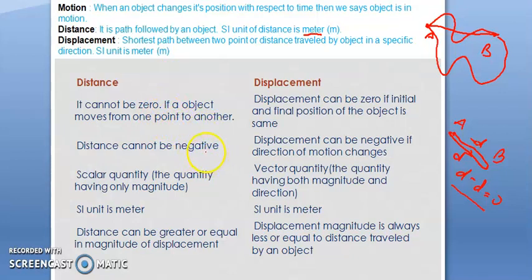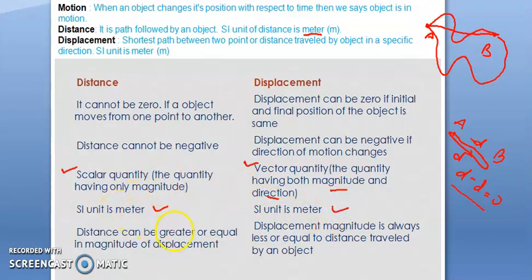Distance cannot be negative. We cannot say 5 kilometer negative, but in the case of displacement, if it changes direction, we can take negative. If a quantity has only magnitude, we call it a scalar quantity, and if it has both magnitude as well as direction, we say vector quantity. So another difference: distance is a scalar quantity and displacement is a vector quantity. Both have the SI unit meter.